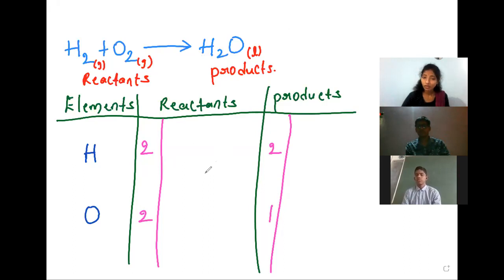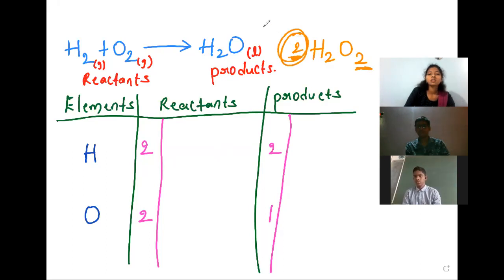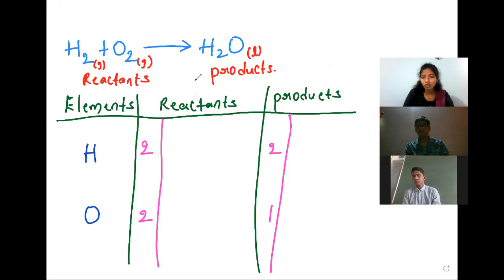On the product side, and not on the reactant side. Here H2O is there, no? Yes, teacher. Okay, very good. Now we want to balance the oxygen atoms, so that's why I want to take 2 before H2O. So in any chemical equation, when you are balancing, we have to take the number before the substance only.